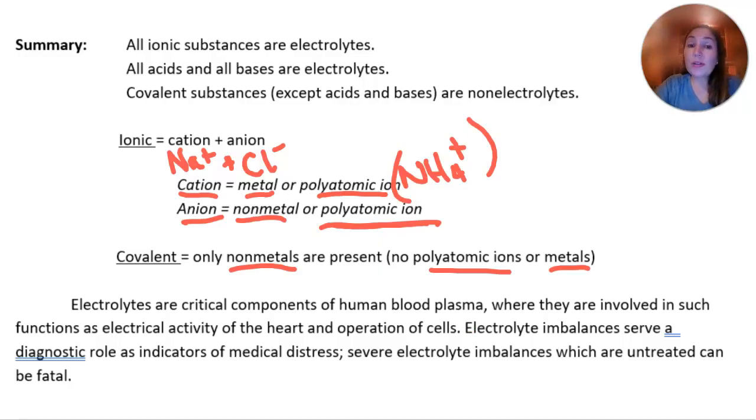So electrolytes we know are critical components of human blood plasma, where they're involved in functions like electrical activity of the heart and operation of cells. Electrolyte imbalances serve a diagnostic role. They can really be indicators of medical distress, and severe electrolyte imbalances left untreated can actually be fatal.